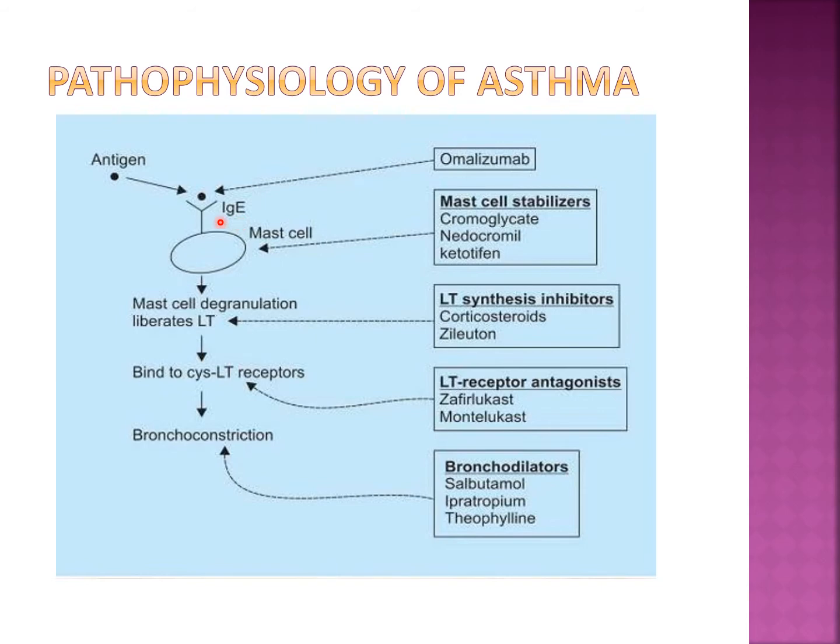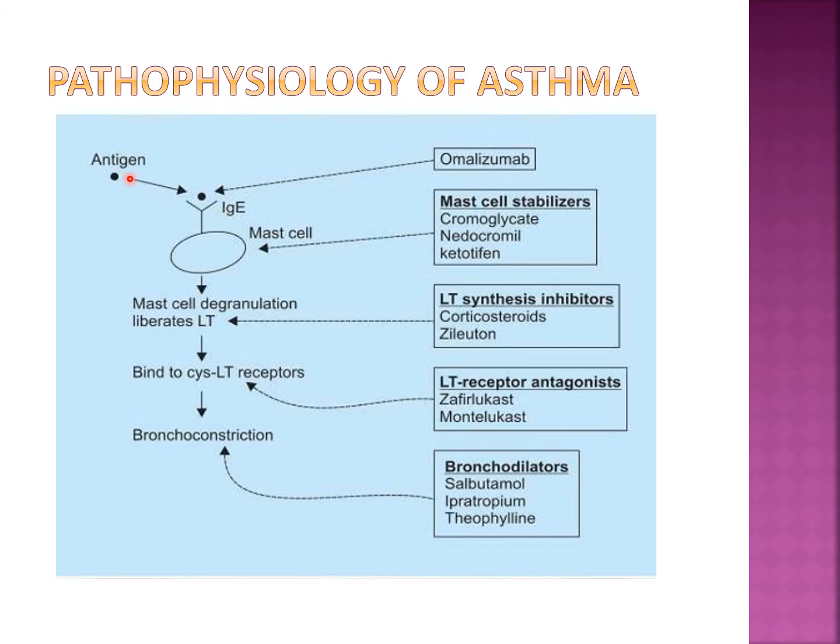So the antigen reacts with the IgE antibody, and this IgE antibody is attached to one of the cells present in the respiratory tract. That cell is called the mast cell. So on the surface of the mast cell there is IgE antibody present. Whenever there is an entry of an antigen like pollen grain or dust particle, it first reacts with an IgE antibody. In the first setting, the antigen and IgE antibody react, but no further sequence of events happens. So that is called sensitization.